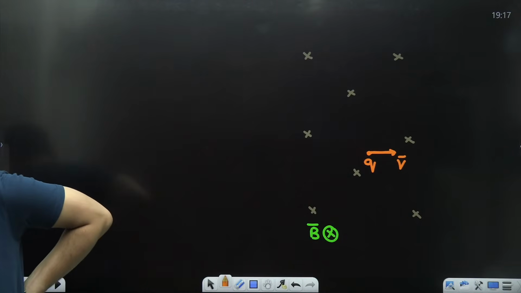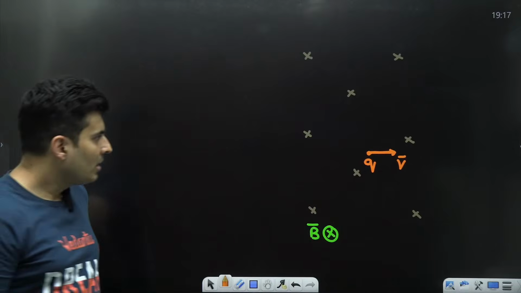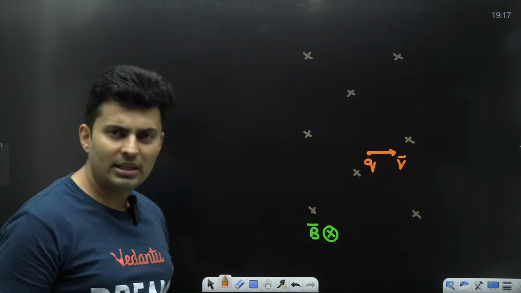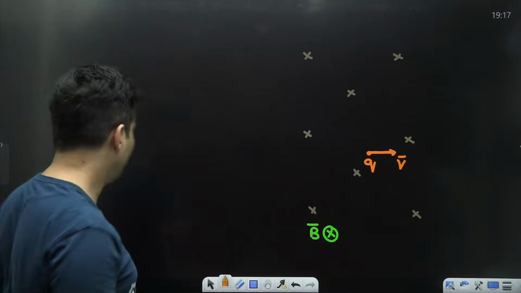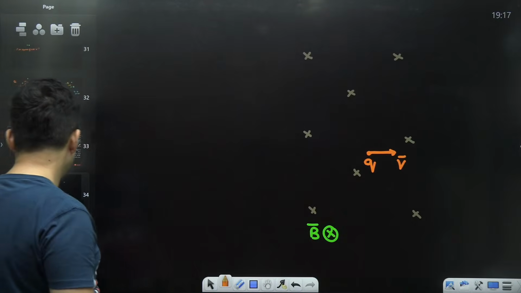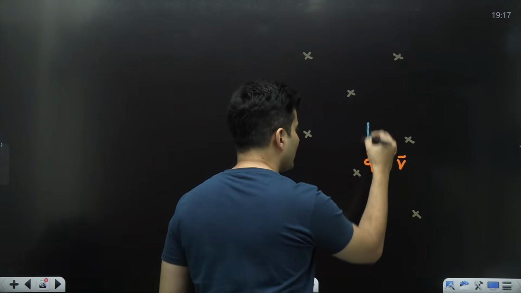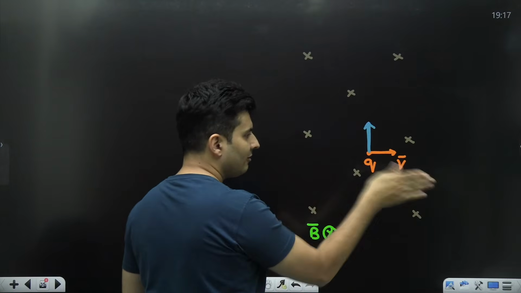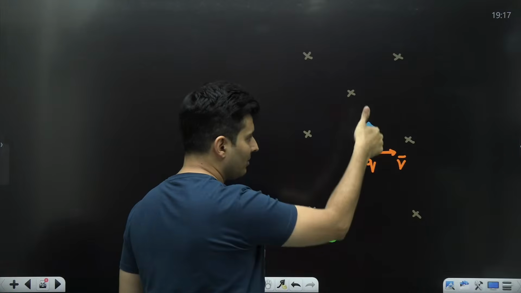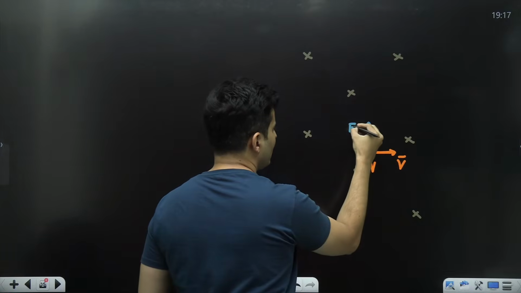Now what happens is, because the magnetic field is there, velocity is there, so it will experience a force. And which direction will it experience the force? Think about it. The force will be V cross B. It will be in this direction. V cross B. The thumb comes out here. So the force will be here.